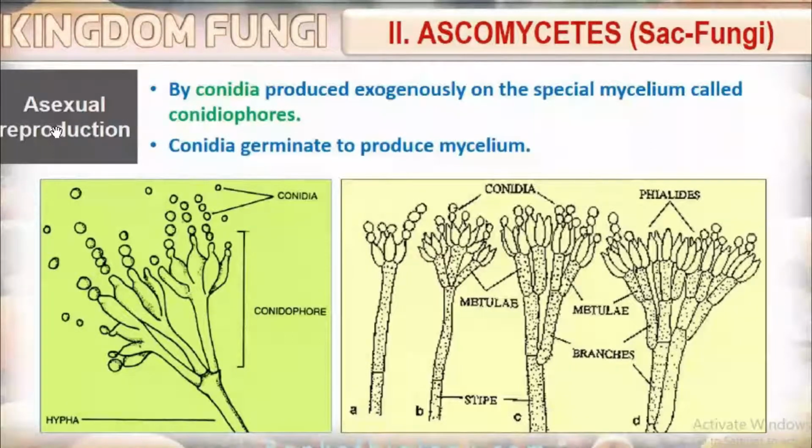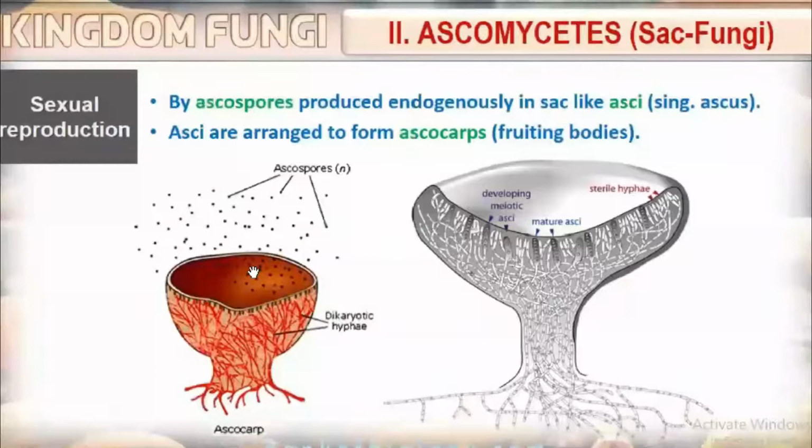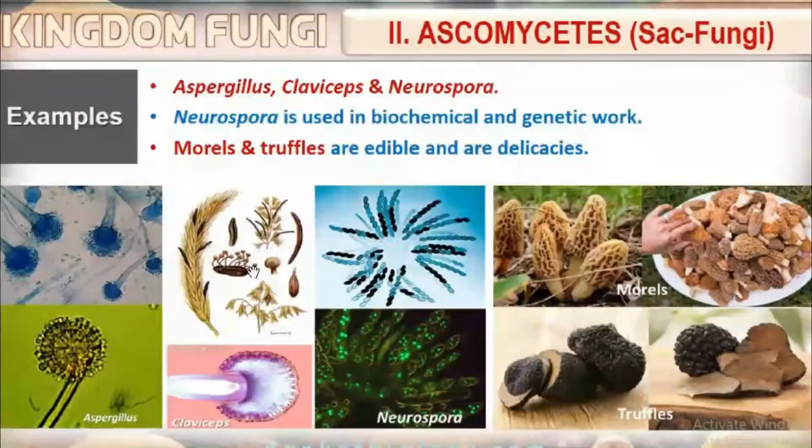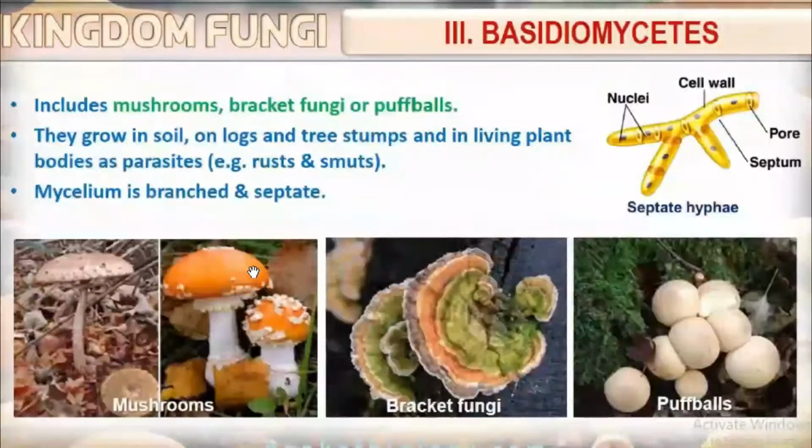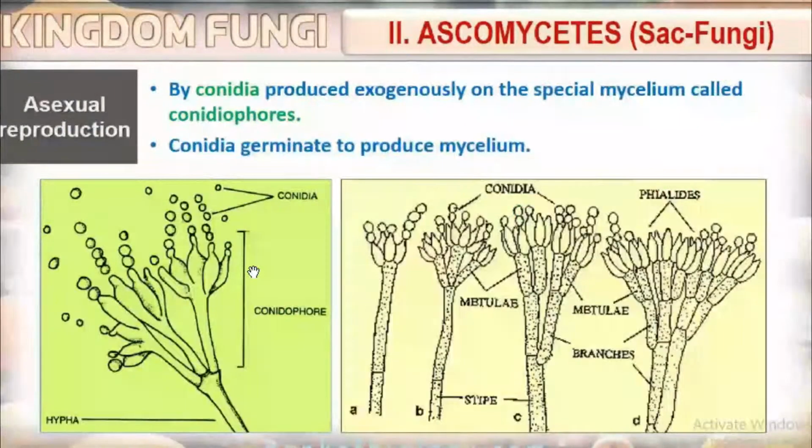Then next is about the reproduction of ascomycetes. They show two types of reproduction, sexual and asexual. Asexual reproduction is by conidia, produced exogenously. What do you mean by exogenously? The word exogenously means produced outside the body.